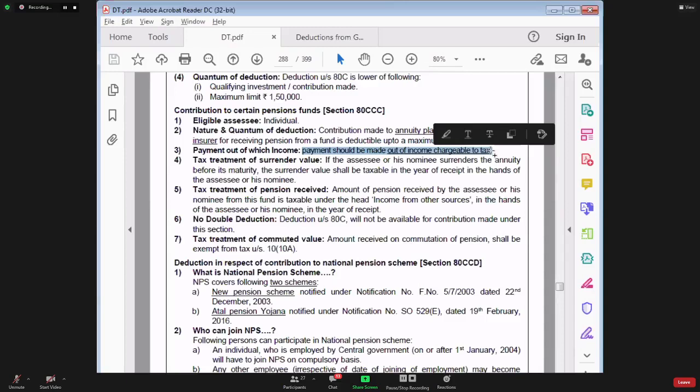In that case, we can definitely say that whatever money you have invested is invested out of taxable income. But if you have earned only exempt income in the month of April, only agriculture income, and you invested money in the month of May, in that case, definitely you would have invested money out of your exempt income. In other words, income which is not chargeable to tax. So practically, this condition is very difficult to check.